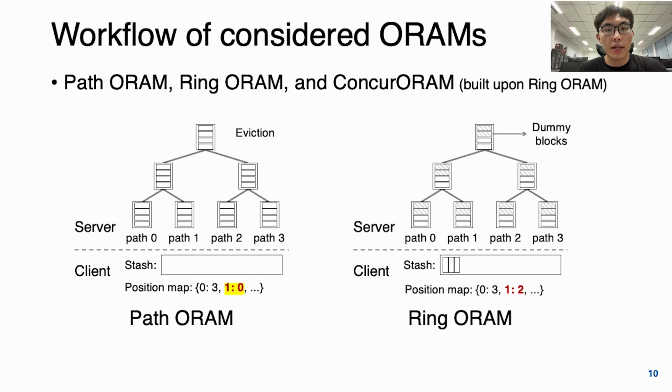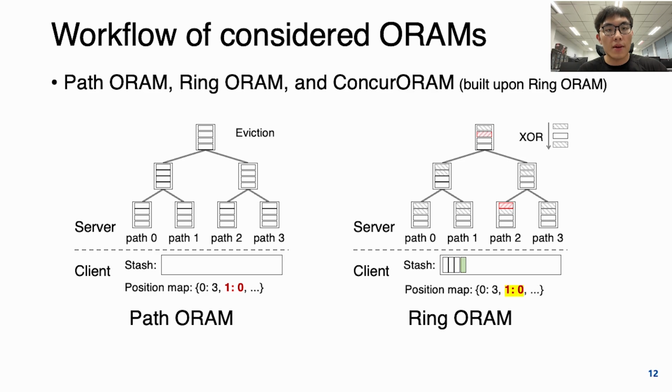And the Ring ORAM, on the other hand, maintains additional dummy blocks in each bucket, and these dummy blocks can be efficiently generated by the client. Similarly, to access block 1, the client reads a single block from each bucket in path 2, and these blocks can either be the block of interest or random dummy blocks. And then the server XORs these blocks and sends the result to the client. Since the client can regenerate the dummy blocks efficiently, it can then recover the target block using the XOR.